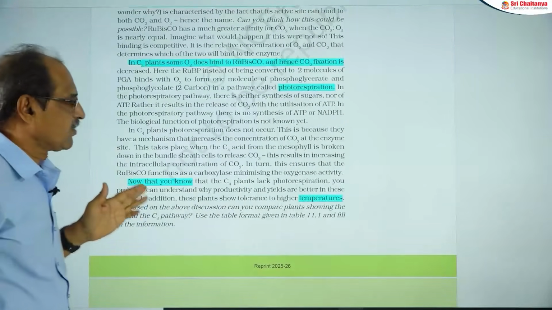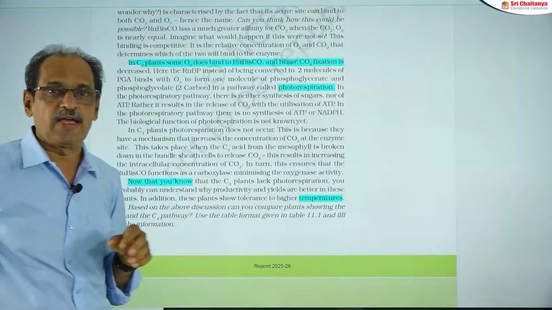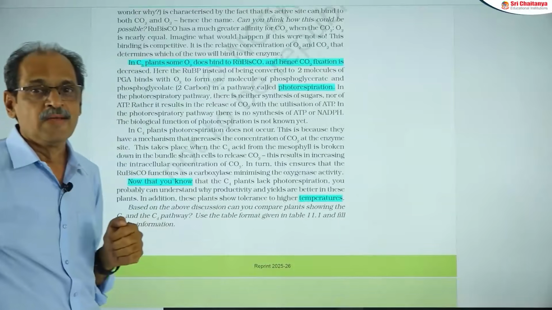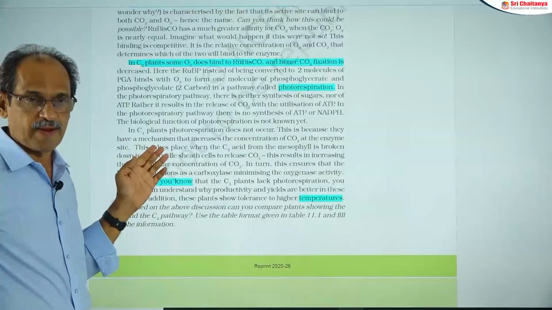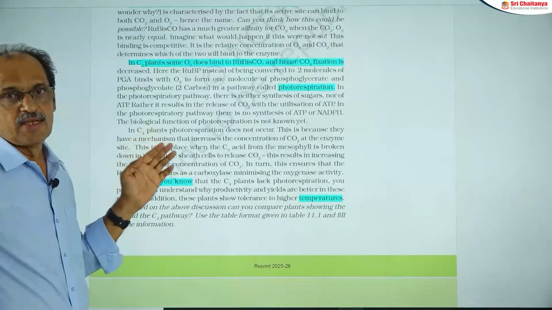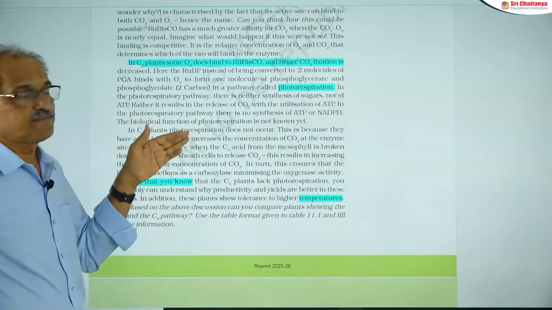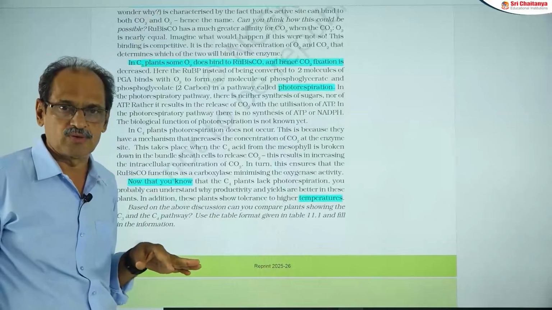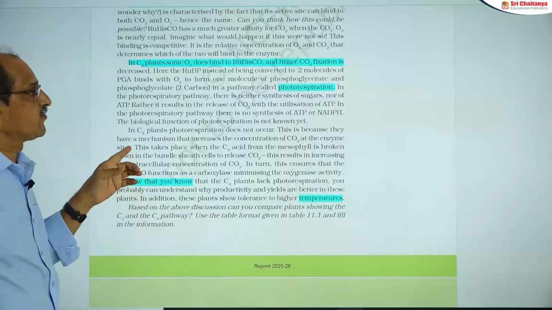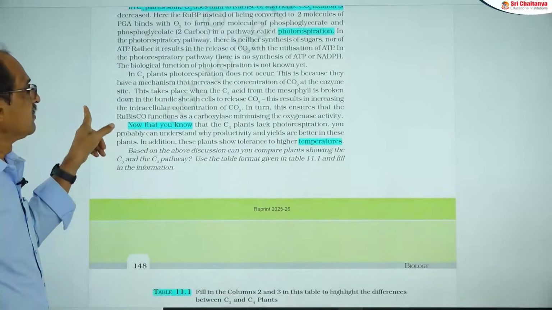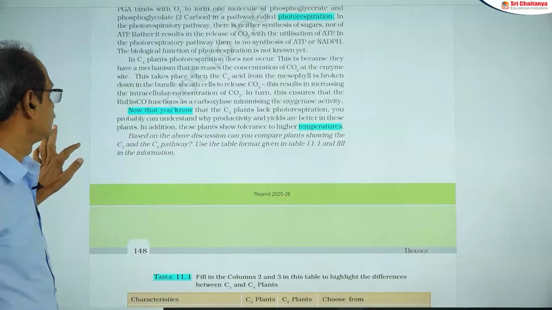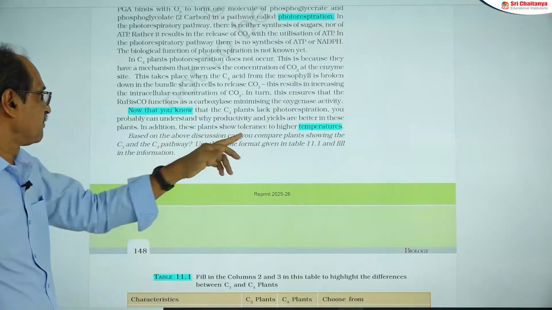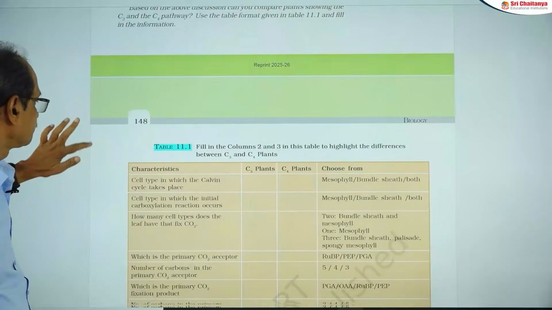In the presence of high light intensity and high oxygen concentration compared to CO2 concentration, RuBP binds to rubisco and rubisco acts as an oxygenase. Hence RuBP reacts with oxygen and releases carbon dioxide. In this process, there is no synthesis of ATP, no sugar, but at the same time there is a loss of fixed carbon. That's why it is a biological waste process. Generally, C4 plants show some tolerance to higher temperatures. This is another key point here.